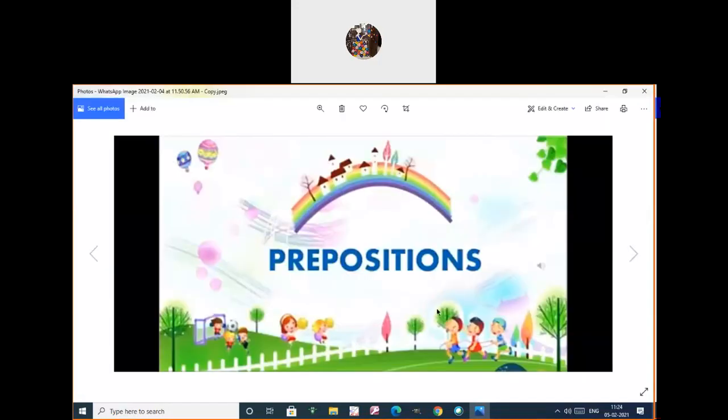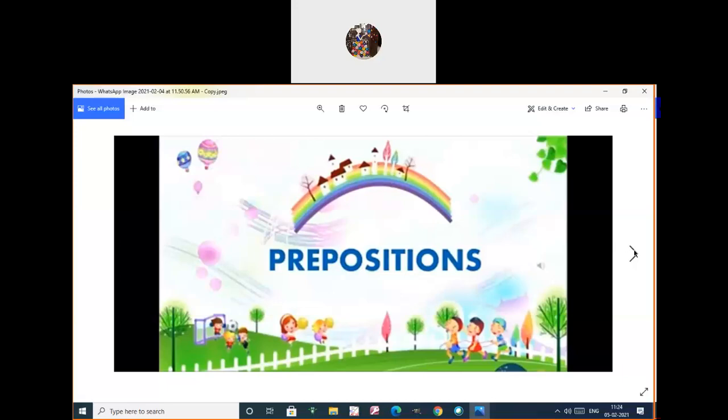Okay, dear children, topic of the day is prepositions. What we have learned in class 2 about the preposition. So what are the words we used to use there? In, on, near, under, isn't it? So we are going to see more details about that. So topic of the day is prepositions now.